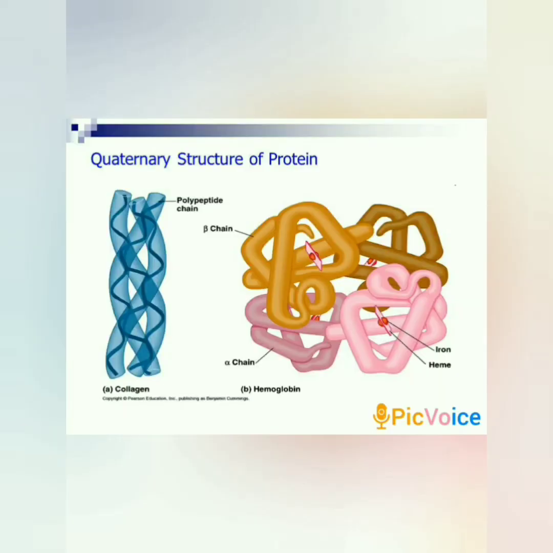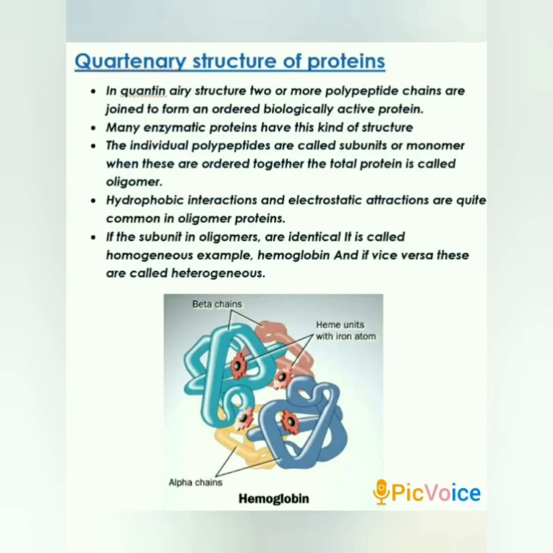Quaternary structure of proteins. Quaternary structure of proteins consists of the interaction by which two or more polypeptide chains are joined to form an ordered biologically active protein. Many enzymatic proteins have this kind of structure. The individual polypeptides are called subunits or monomers. When these are ordered together, the total protein is called an oligomer.